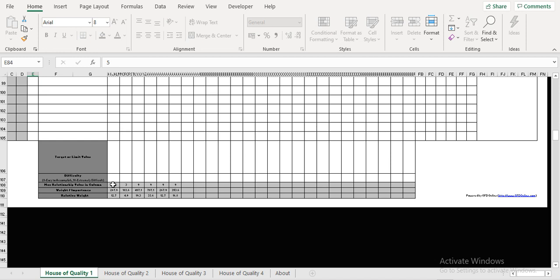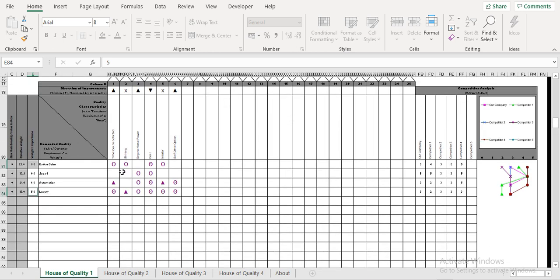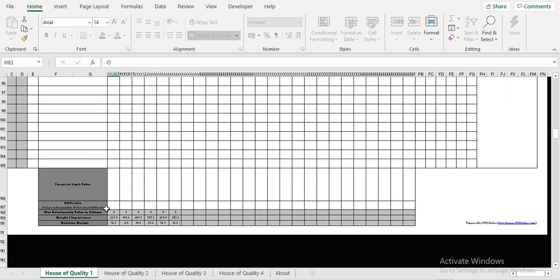and you should not mention that this is automatically calculated. This will be calculated by using the values of relationship value and relative weight value. For example, for this column, for all the values, we multiply the relationship value with the relative weight, and we add all those values. It means this 28.6 into 9 plus 9.0 into 0 plus 6.0 into 1 plus 17.9 into 9. In that way we multiply this value with this and add with the next value in the column. In that way we calculate it.